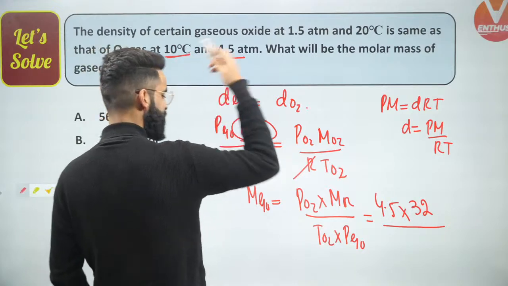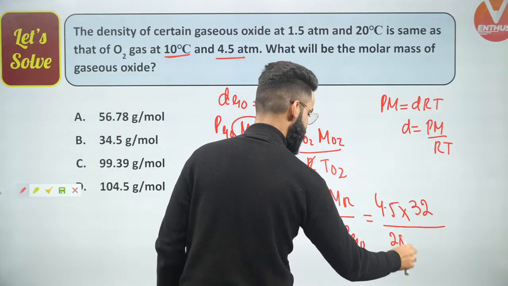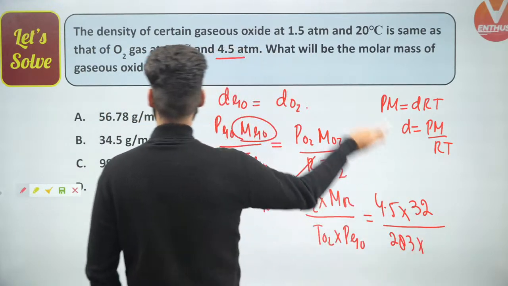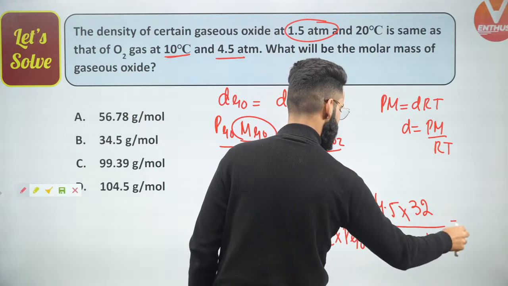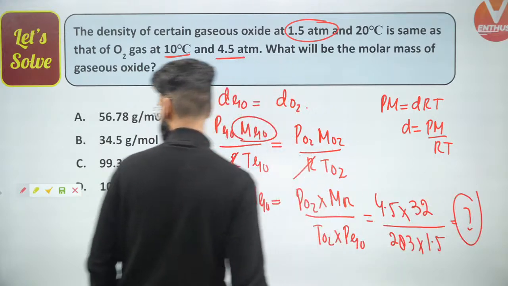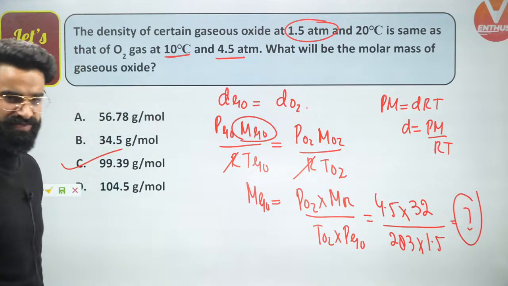That is 10 degrees centigrade. 10 degrees centigrade means 283 Kelvin. Yes. What is the pressure of gaseous oxide? Pressure of gaseous oxide is 1.5. Yes. Just people solve it. Let me know the value. The value will be, I guess, 99.39 grams per mole.